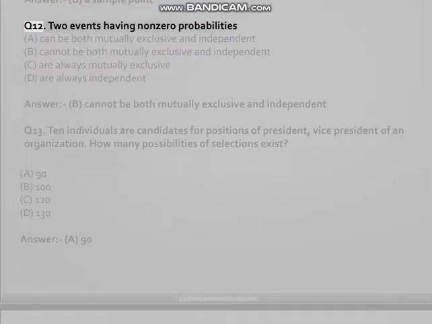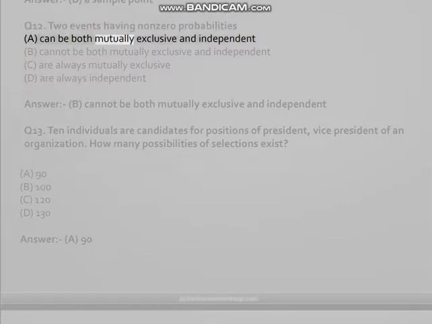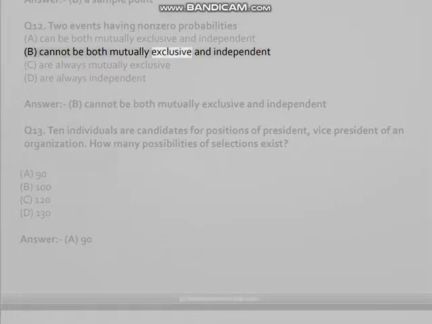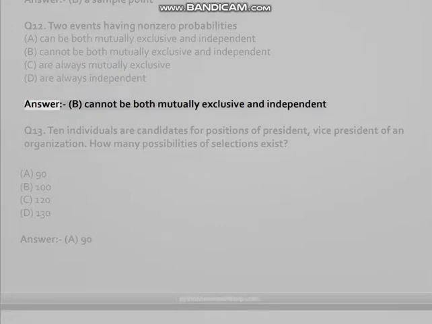Q12. Two events having non-zero probabilities: A, can be both mutually exclusive and independent, B, cannot be both mutually exclusive and independent, C, are always mutually exclusive, D, are always independent. Answer: B, cannot be both mutually exclusive and independent.